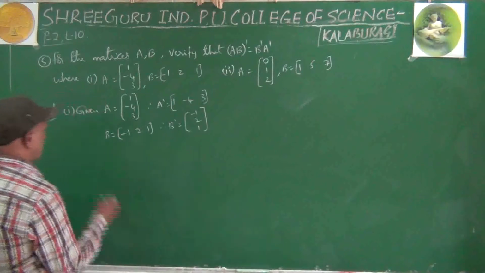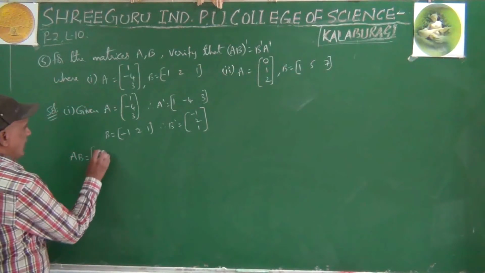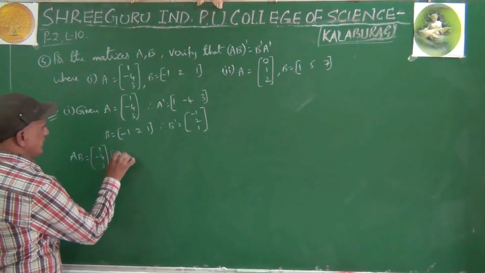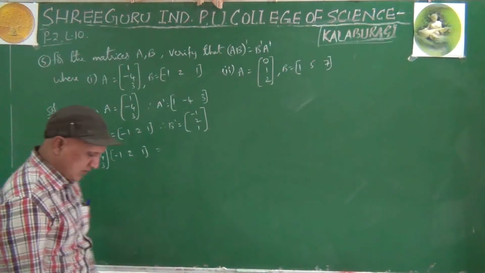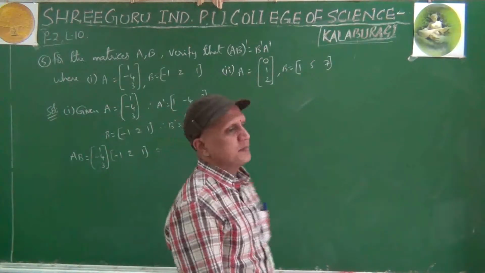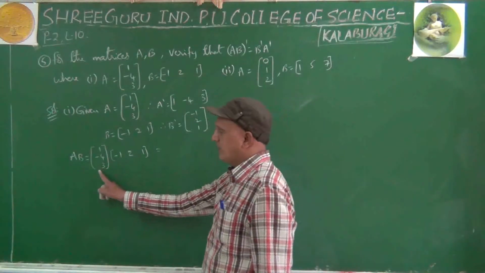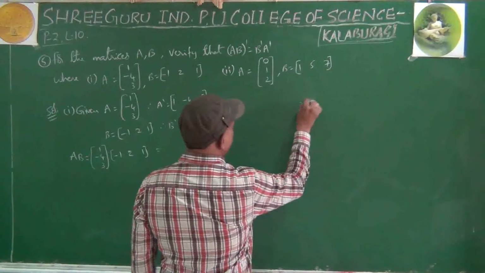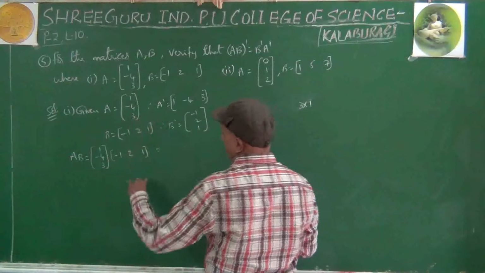Then we have to find the product of B dash and A dash. First of all, let us find out AB. How to multiply A and B? Do you remember? If you want to multiply any two matrices, first of all you have to see the order. What is the order for this first matrix? 3 by 1. What is the order for this matrix? 1 by 3.